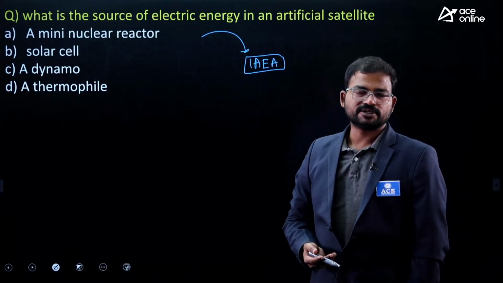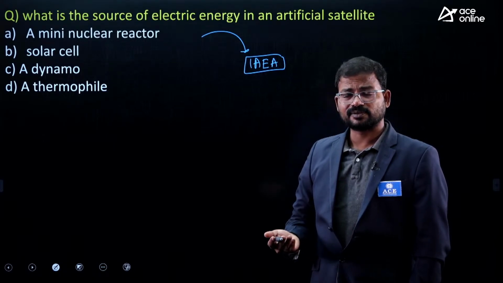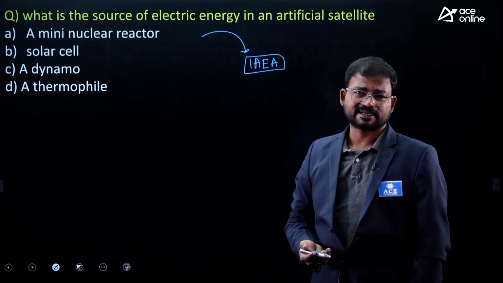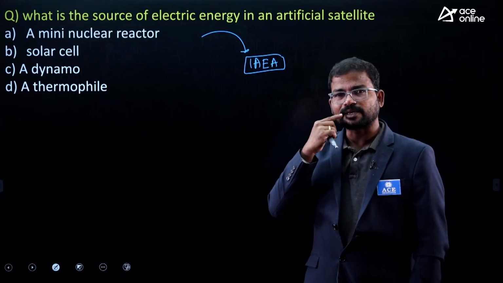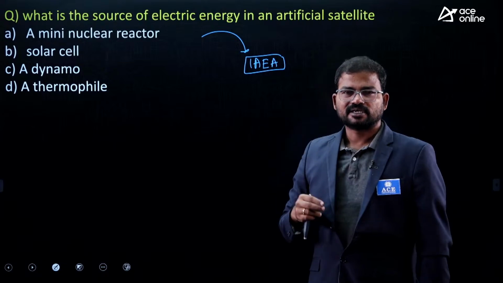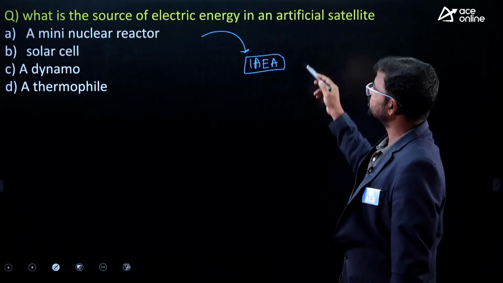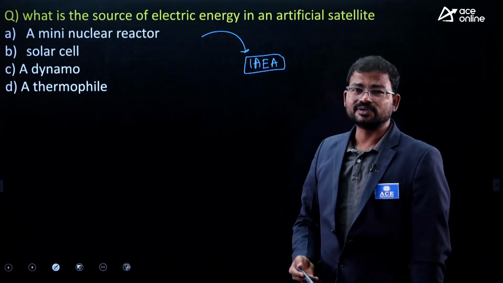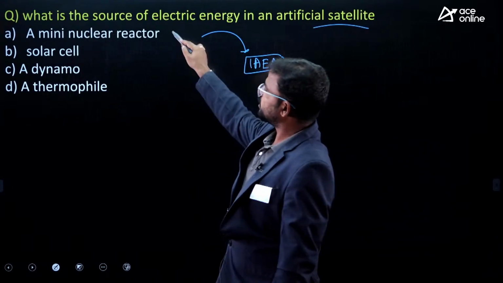Small modular nuclear reactors, next medium nuclear reactors, next large nuclear reactors. Here, mini nuclear reactors means the capacity is less than 25 megawatts. If the capacity of the reactor is less than 25 megawatts, it is considered under this category. Even nowadays we are not using nuclear reactors in artificial satellites. So that's why option 1 is wrong.